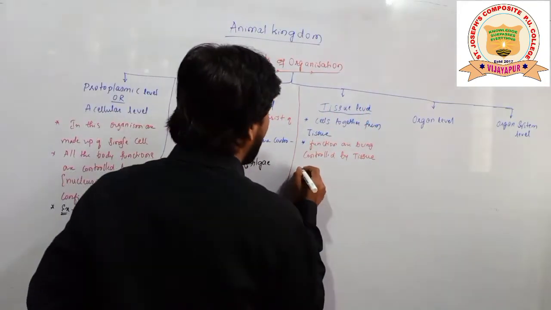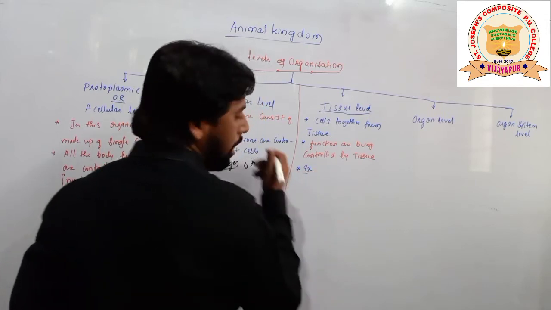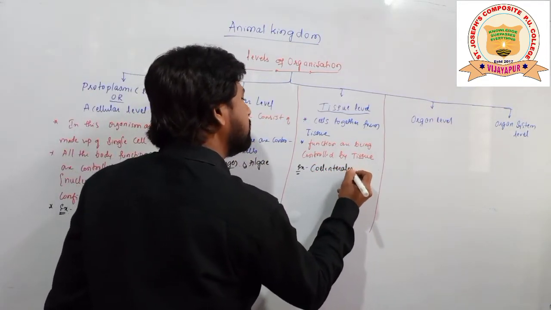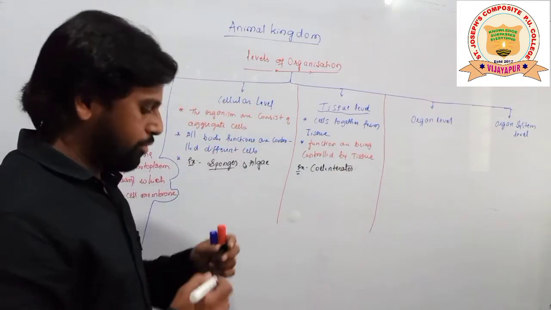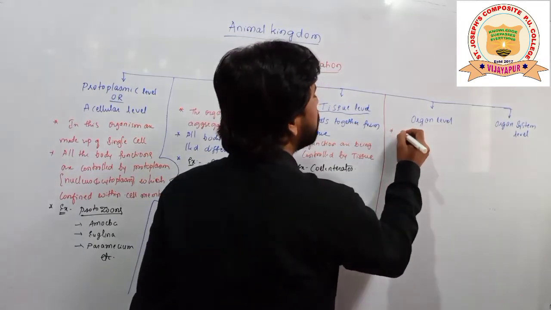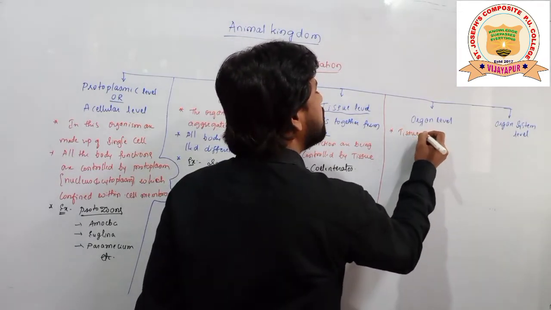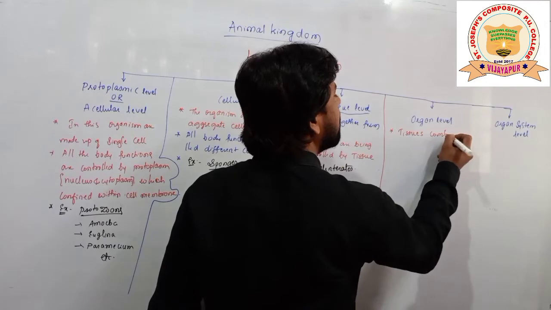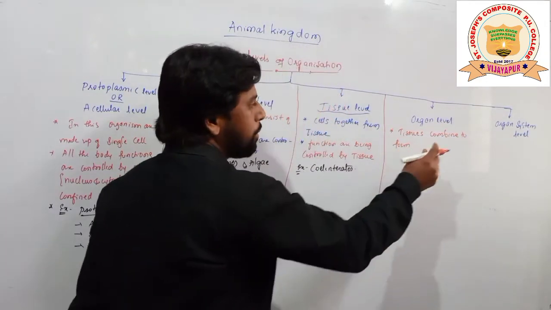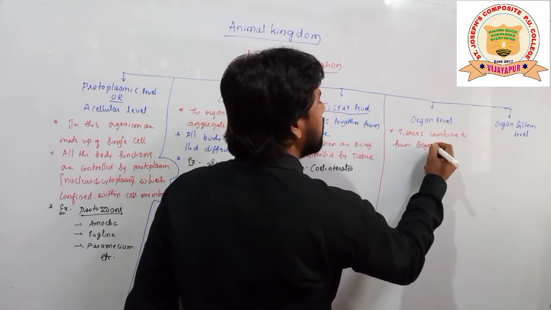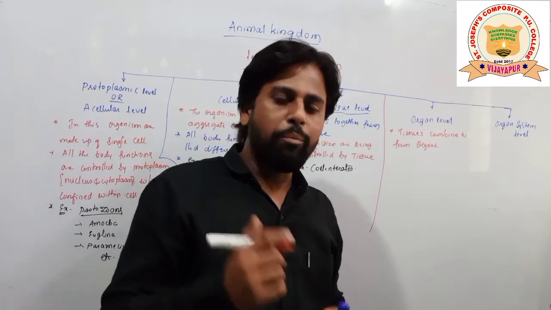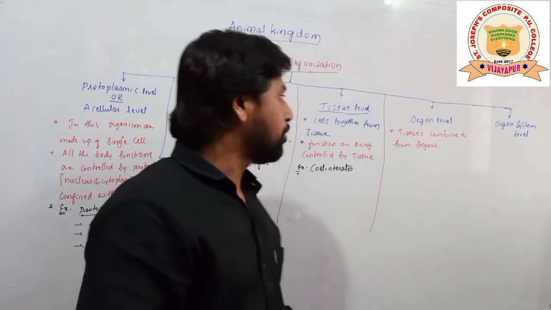Here we can give the examples, students. Examples are coelenterates. Coelenterates are the animals for tissue level. Next is going to come what here? Organ level. In this group, tissues combine to form what, students? Here, organs. Means in this group of animals some particular functions are being controlled by organs.